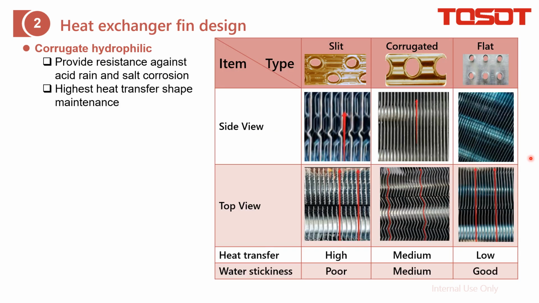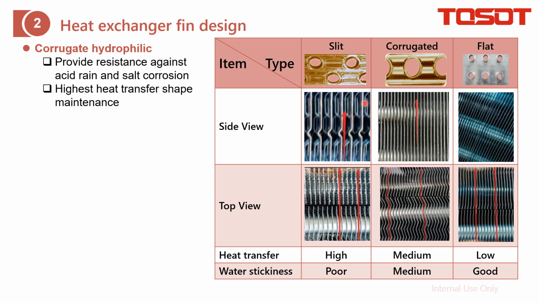Heat exchanger fin design. First, we go to the fin structure. Actually, in the factory design system, there are three kinds of fin: the flat, the corrugated, which means the surface is not flat but goes up and down, the purpose of which is to increase air turbulence, and the next is the slit, where we cut lots of slits on the surface. The purpose is also to increase the turbulence when the air flows by. And as you know, the higher the turbulence, the higher the heat transfer efficiency, right?